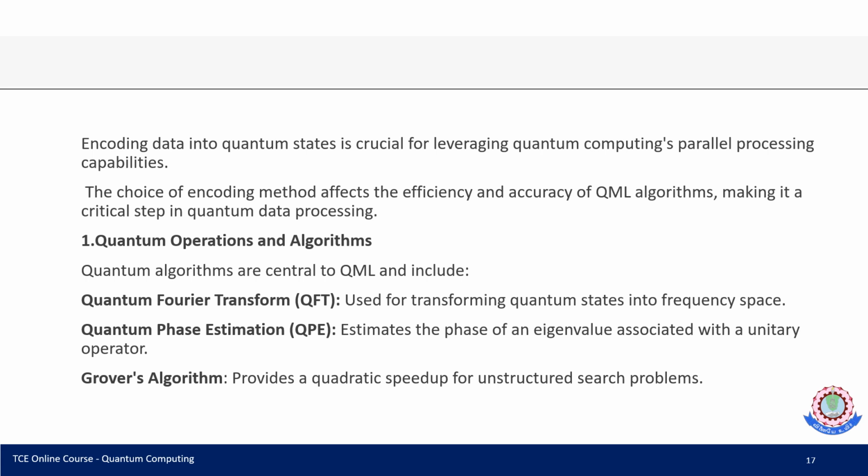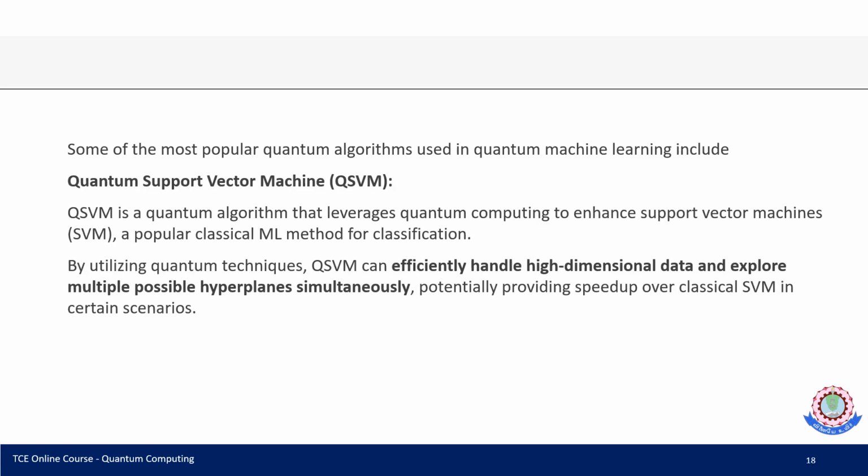Quantum operations and algorithms are very, very important. Quantum algorithms are central to QML. The quantum Fourier transform, quantum phase estimation and Grover's algorithm are very, very important. Grover's algorithm is very important to speed up unstructured search problems. The Fourier transform is very important in transforming quantum states into frequency space. And phase estimation is very important to calculate the eigenvalues associated with an operator.